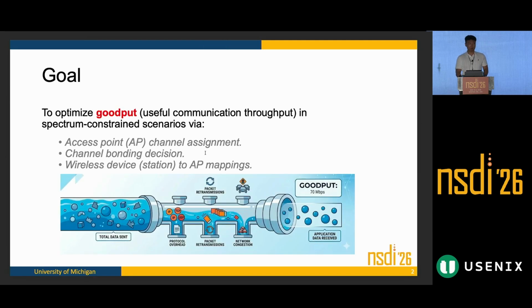So a very quick summary, like a one-sentence summary of what the goal here is. We're trying to optimize the GOODPUT in spectrum constraint scenarios, for example, university campuses, sports stadiums, and also music concerts. The GOODPUT is defined as useful communication throughput, so we're excluding protocol overheads, packet retransmissions, and also network congestion overheads. So whatever is left for the application data being received by the end device is what we're interested in, measured, and optimized.